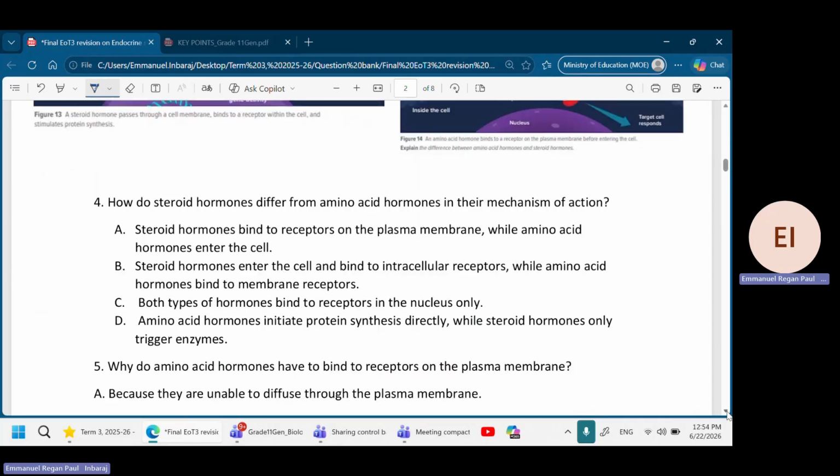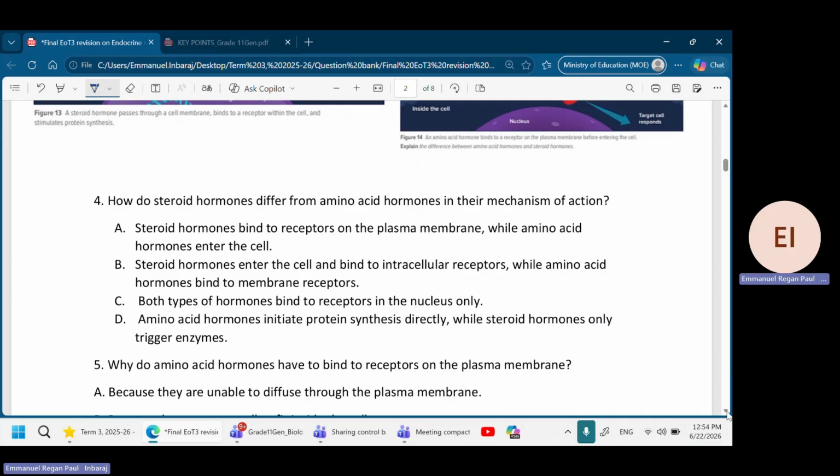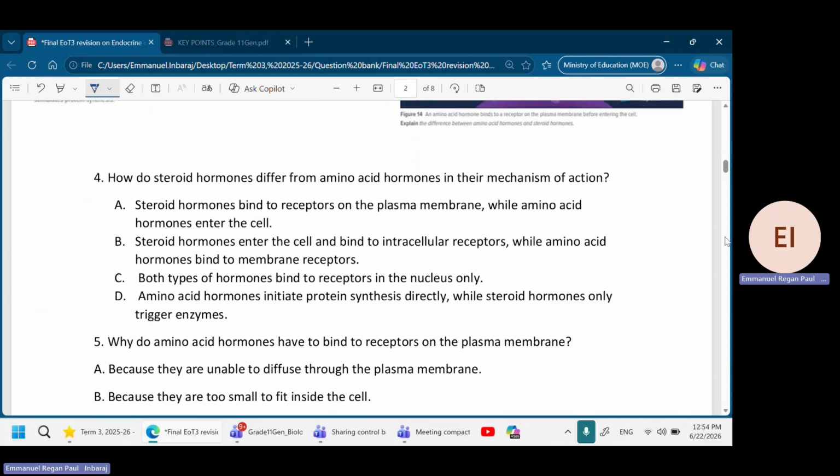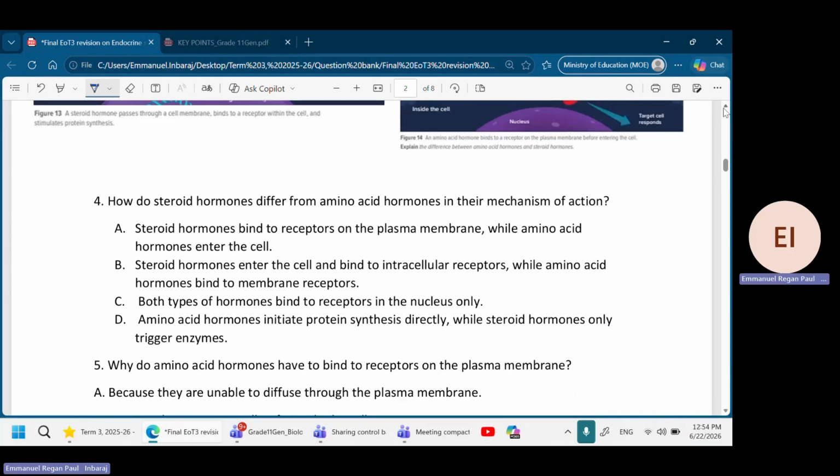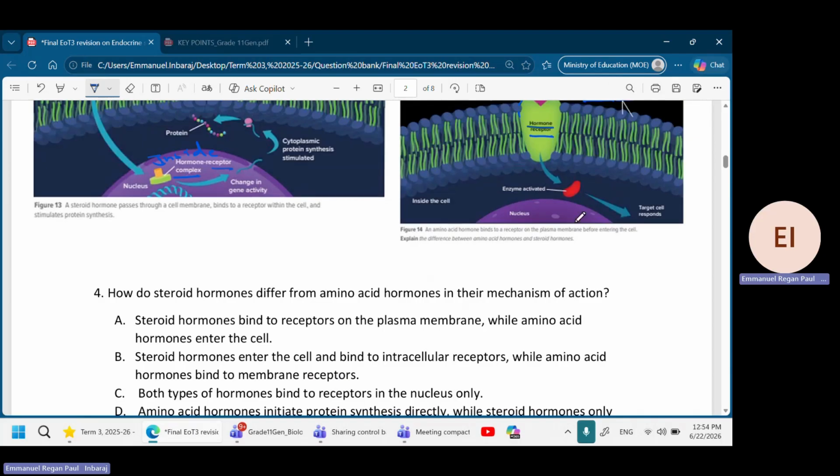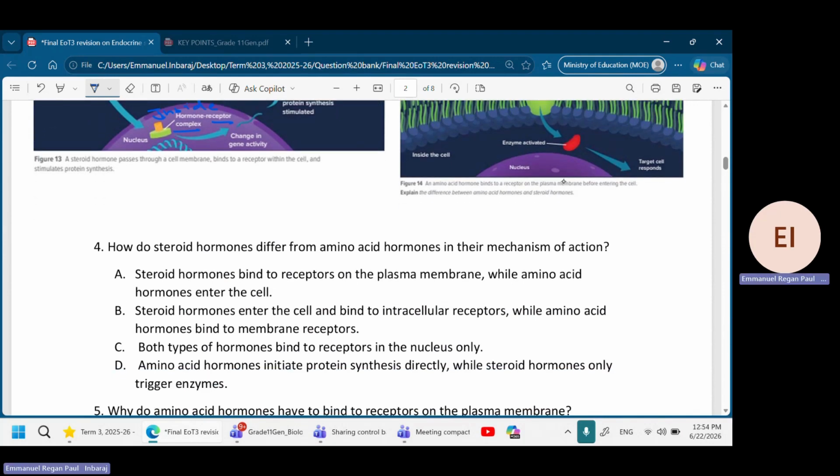So let's see. How does steroid hormone differ from amino acid hormone? The first one is steroid, the second one is amino acid. So what is the answer? Look at it, read and see. Steroid hormone binds to the receptor on the plasma membrane.